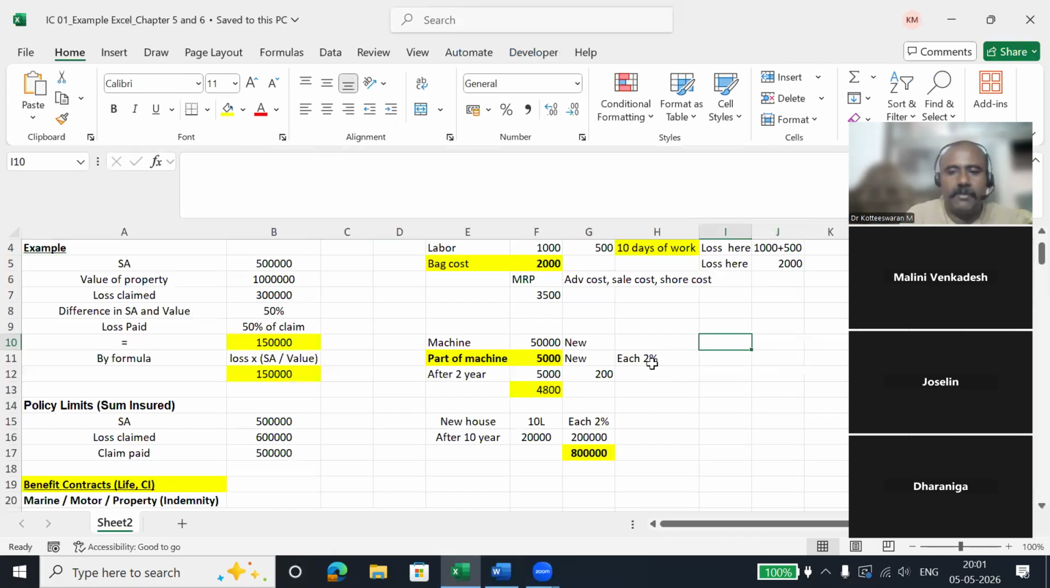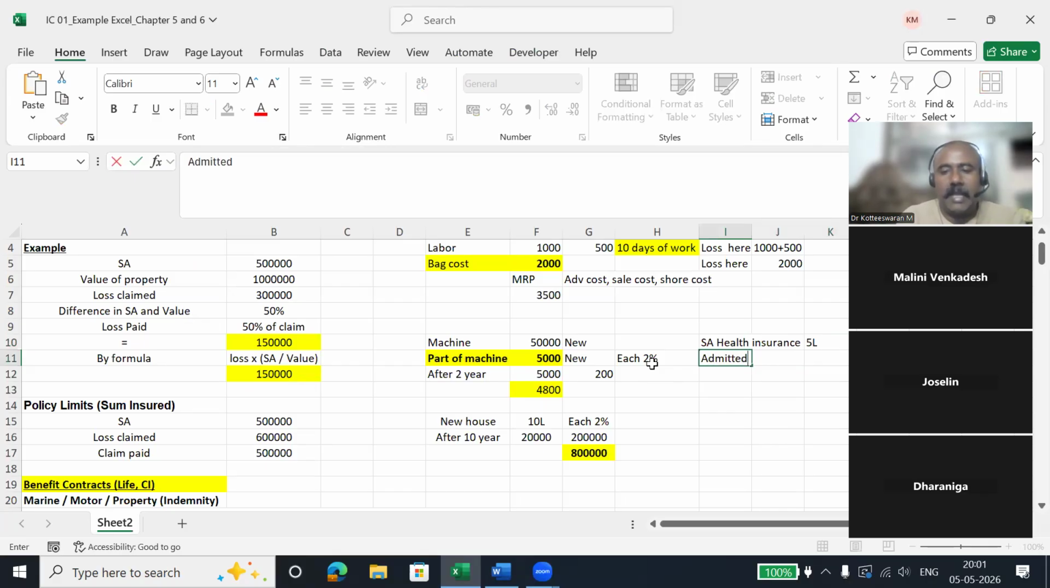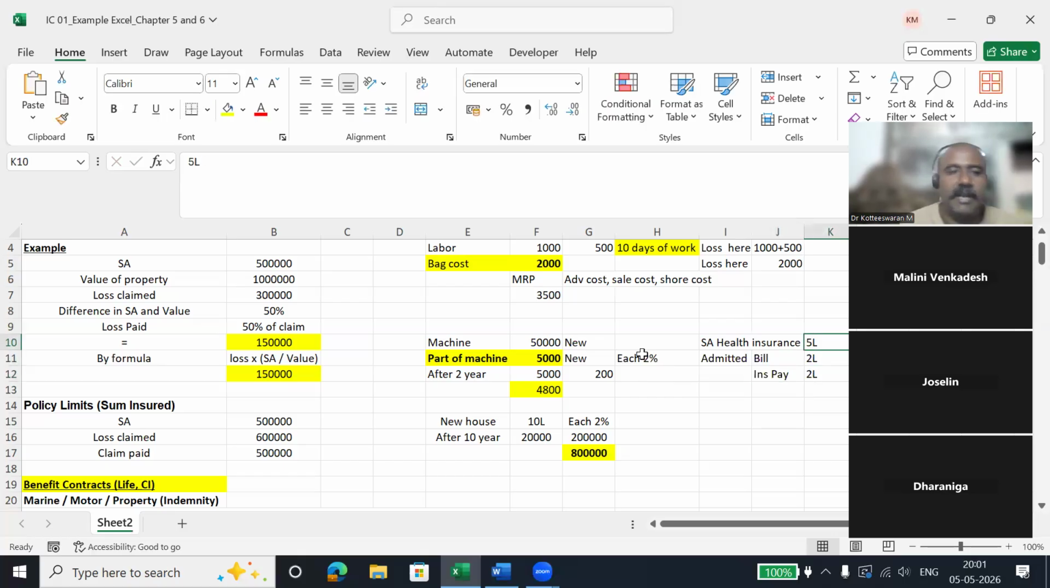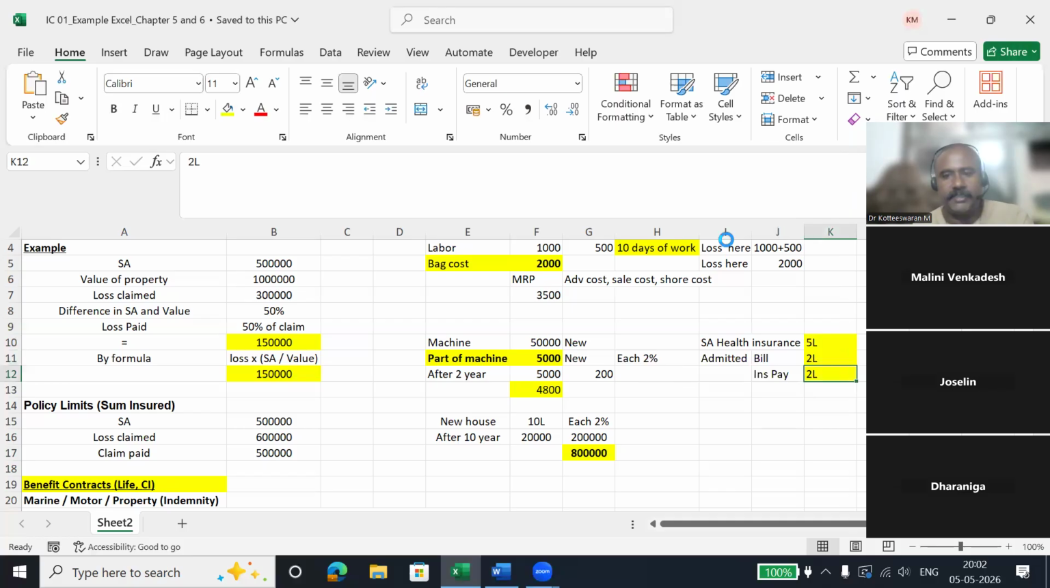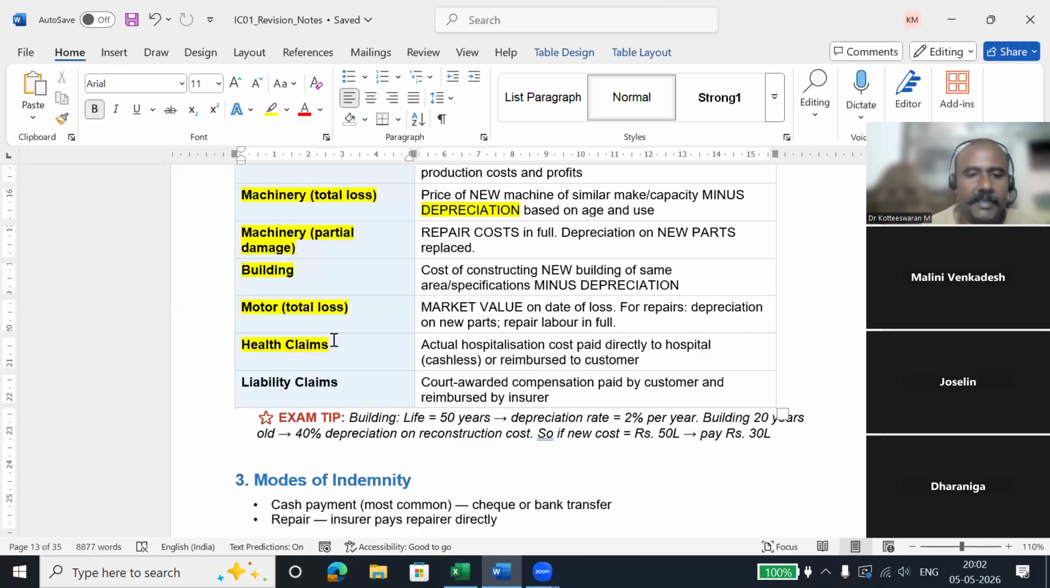So for example, I have sum assured health insurance for 5 lakhs. So I got admitted and the bill is for 2 lakhs. So the insurance company will pay only 2 lakhs. They won't pay the 5 lakhs because you have insurance for 5 lakhs. They won't pay it. They will pay only for the loss. The loss is 2 lakhs and they will pay only 2 lakhs. Any questions? This is for health claims.